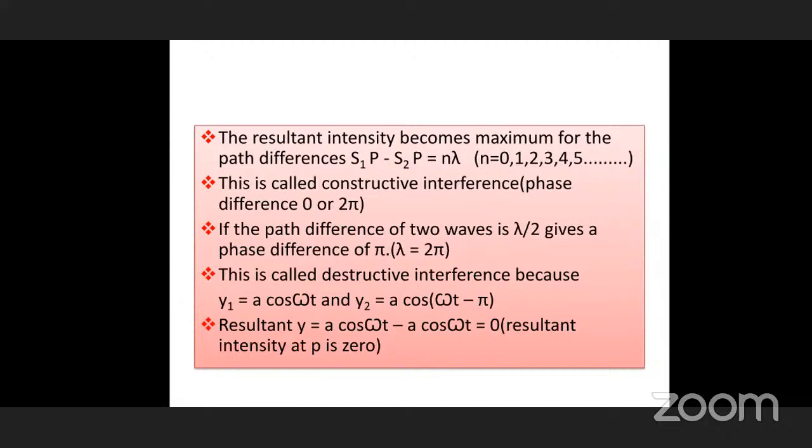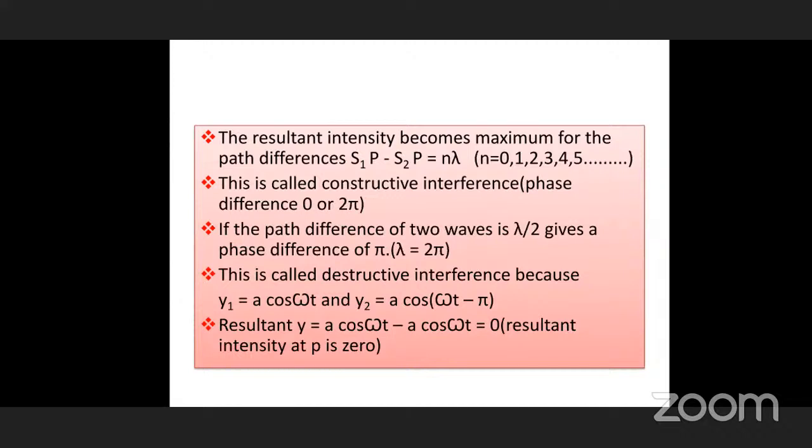So we are talking here in terms of phase. Phase means in terms of angle, and in terms of path, path difference means we have to talk in terms of lambda. Phase difference means you have to talk in terms of pi, angle. Path difference lambda is exactly the phase 2 pi.